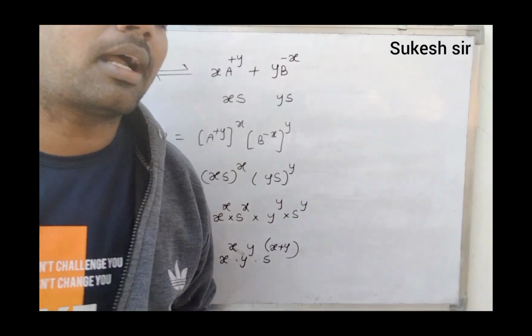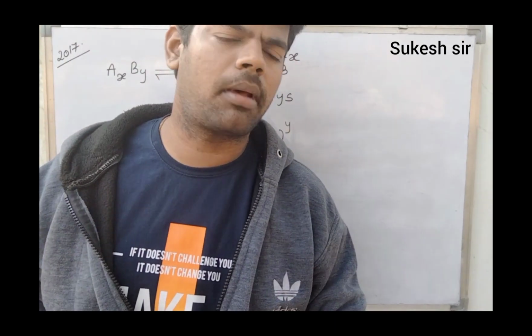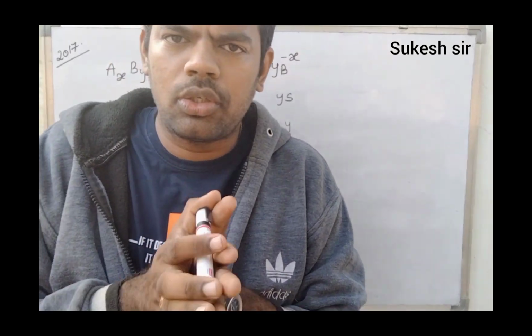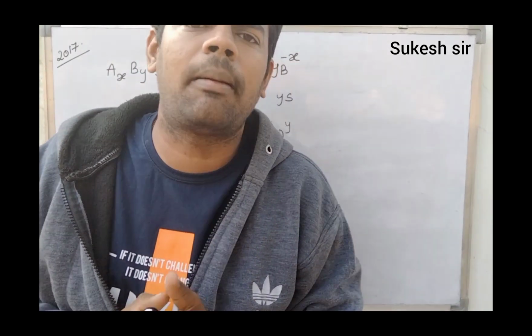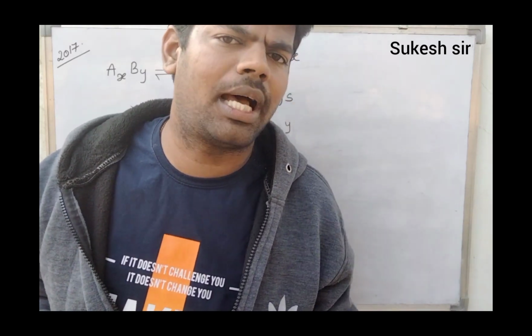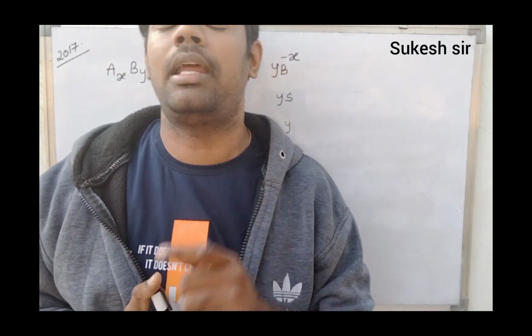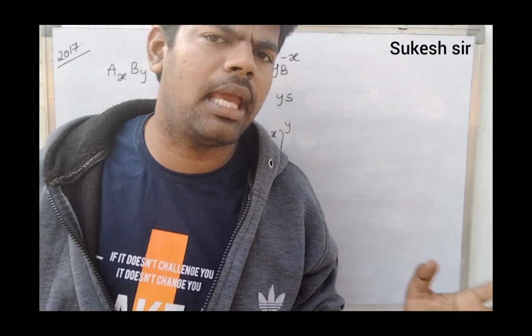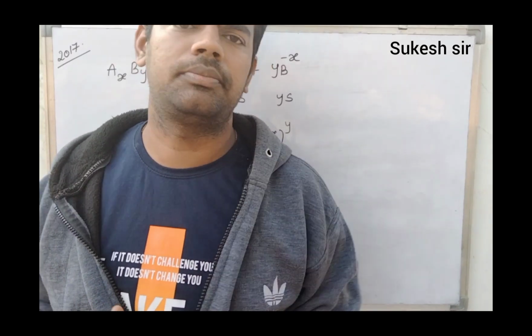If you take any salt, how many cations are there? How many anions are there? Concentrate only on the number. How many are there? That must be written before the atom, and for the opposite atom, how many are there? It becomes its charge. That is a simple logic. You take any question in a similar manner.